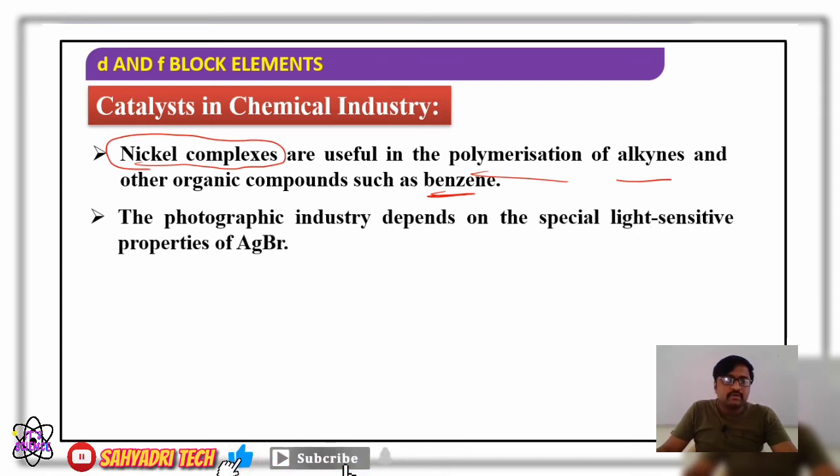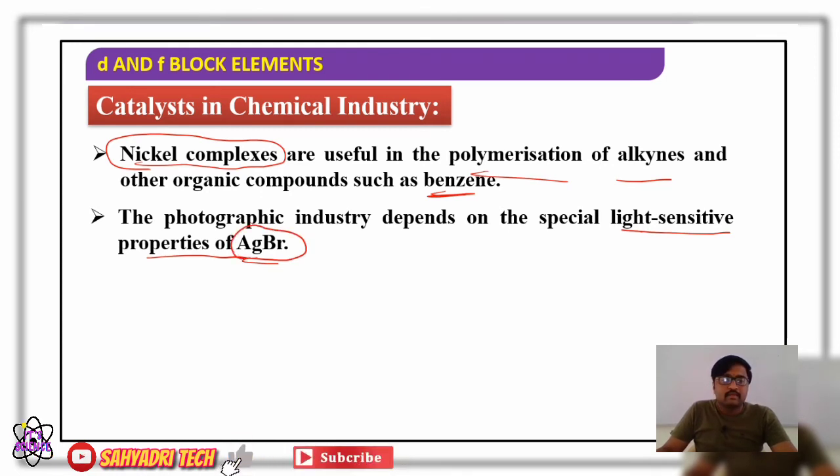Then the photographic industry. If you consider the photographic industry, it totally depends on what? The photosensitive properties of silver bromide in the preparation of photographic plates, or in the generation of an image, a negative of the image. All these things are generated only because of a compound called silver bromide. Silver bromide is a photosensitive substance that creates an image on the photographic plate. Therefore, we say that the photographic industry depends on the light sensitive properties of silver bromide, AgBr.